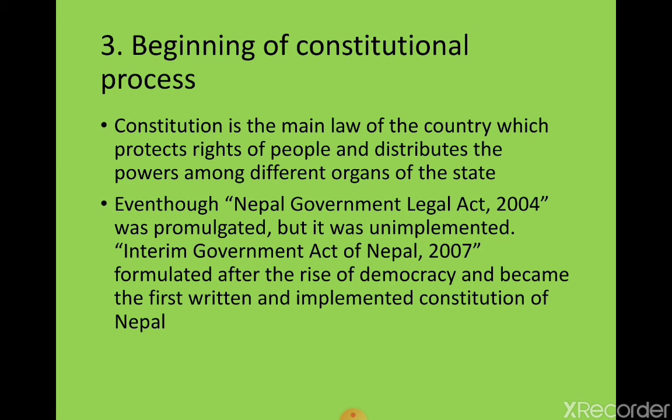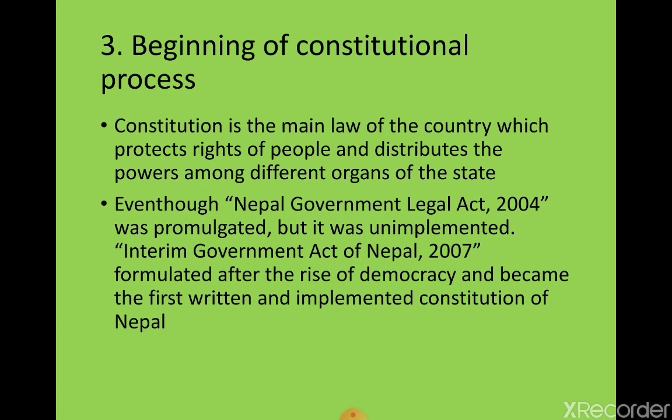But when there was the Delhi agreement, the Interim Government Act of Nepal 2007 was formulated. After the rise of democracy, one constitution was implemented, named the Interim Government Act of Nepal 2007, and we can say that it is the first written and implemented constitution of Nepal.